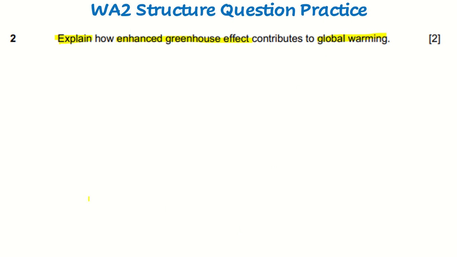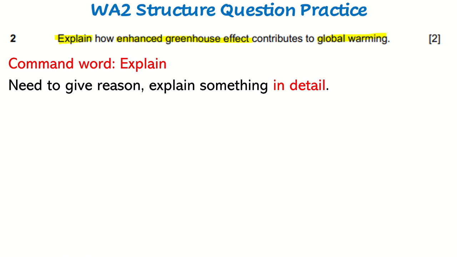So firstly, explain. What do I want you to do when you explain something? Generally when you explain something, you are giving some reasons, you are explaining something in detail, right? So if Mr. Jeremy Chan asks you, explain why you are late, you don't just say I was late, full stop, end of story. No, right? You have to give some reasons and tell him some stuff, explain why you are late in detail. So you might say, oh, I'm sorry, Mr. Chan, I was late because I overslept, my alarm clock didn't ring, my handphone ran out of battery, I forgot to charge it so it didn't ring. So you're explaining something in detail.